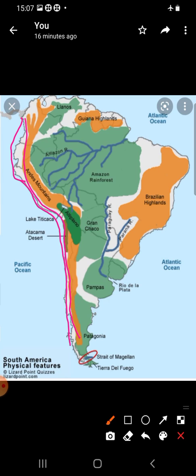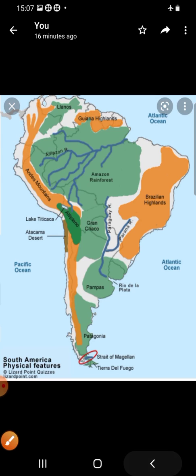The west coast is almost devoid of coastal plains except in patches because the Andes Mountains rise steeply from the coast. So narrow coastal plains are found in central Chile and Colombia along the west coast. And the coastline is indented, broken. You can see how it is indented.